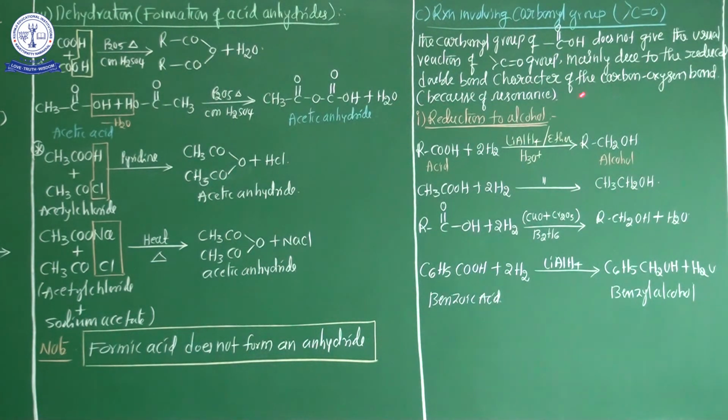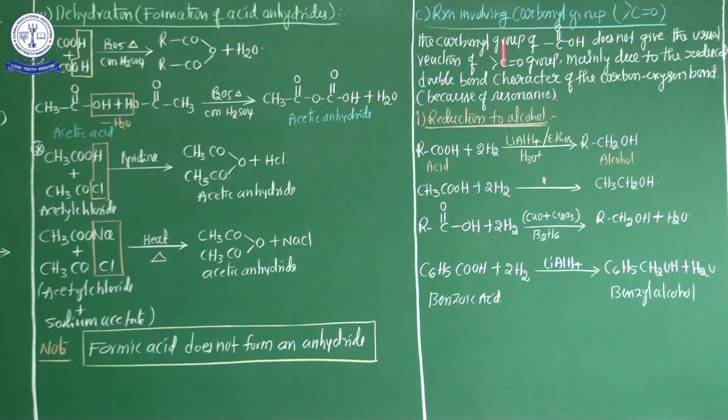The carbonyl group of COOH does not give the usual reactions of the C=O group, mainly due to the reduced double bond character of the carbon-oxygen bond because of resonance structure. That is the basic reason, my dear students.